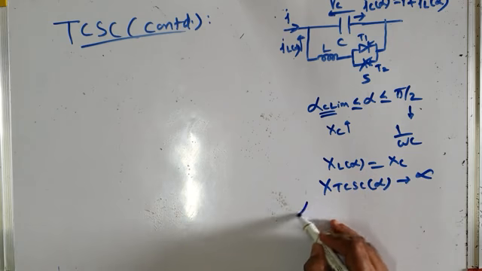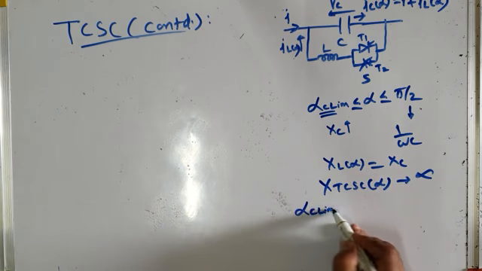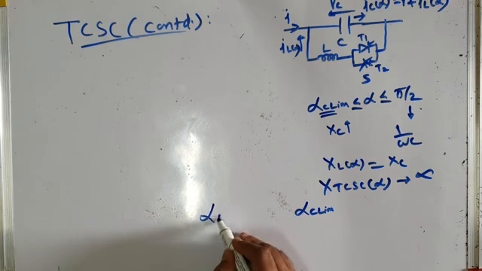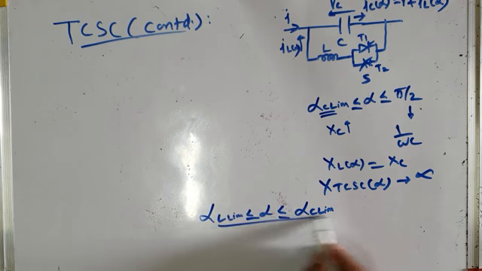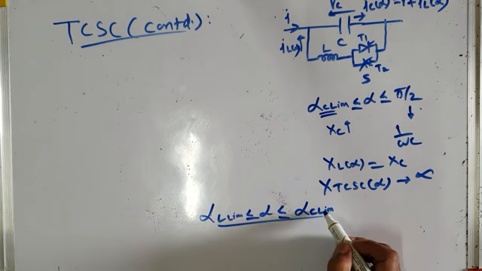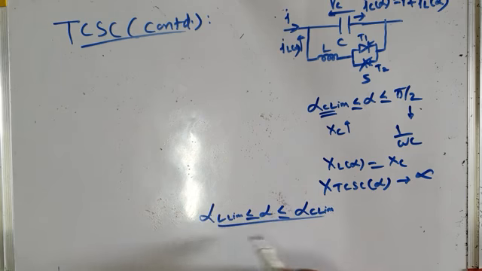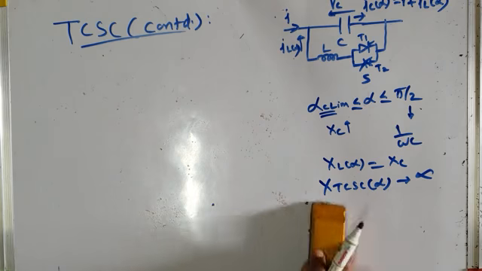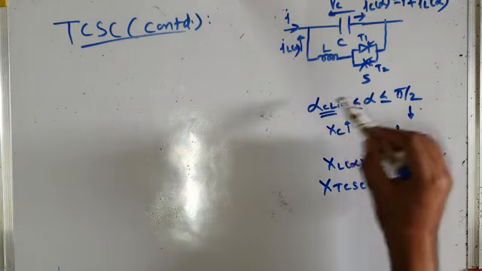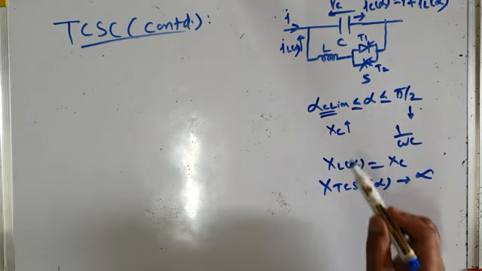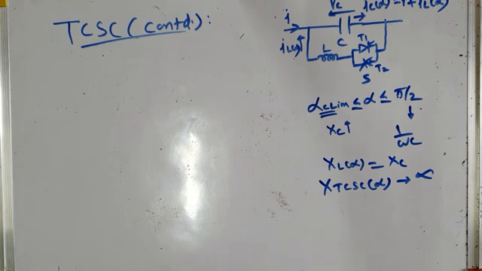Therefore, the range from alpha L lim to alpha C lim is a prohibited operating region, because in this region resonance conditions prevail and TCSC reactance becomes almost infinite.